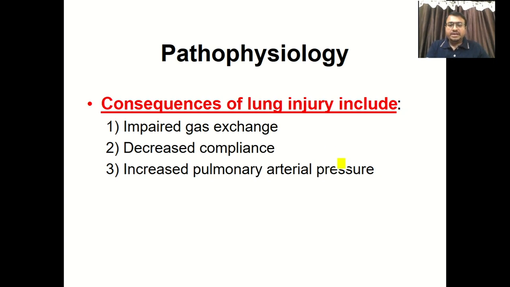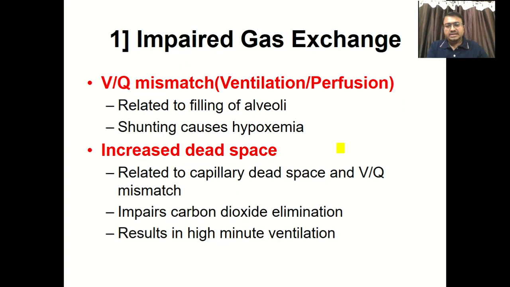Now, pathophysiology: how does ARDS affect our normal lung physiology? Three very important consequences take place in ARDS. One is impairment of gaseous exchange, second is decreased compliance of the lung, and third is increased pulmonary arterial pressure. First, we understand how gaseous exchange gets impaired. As we all know, it is characterized by VQ mismatch.